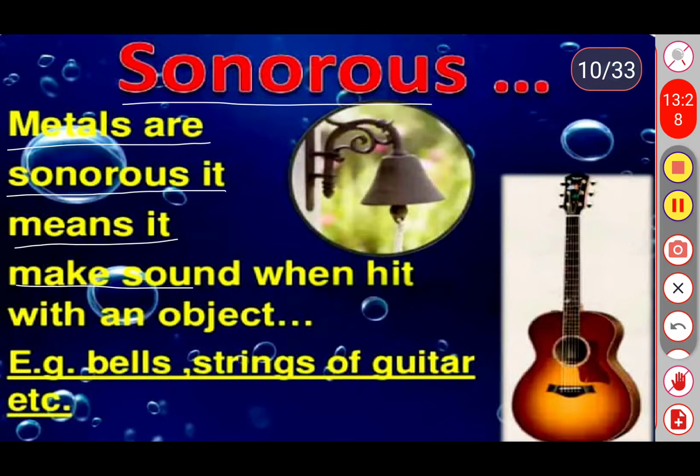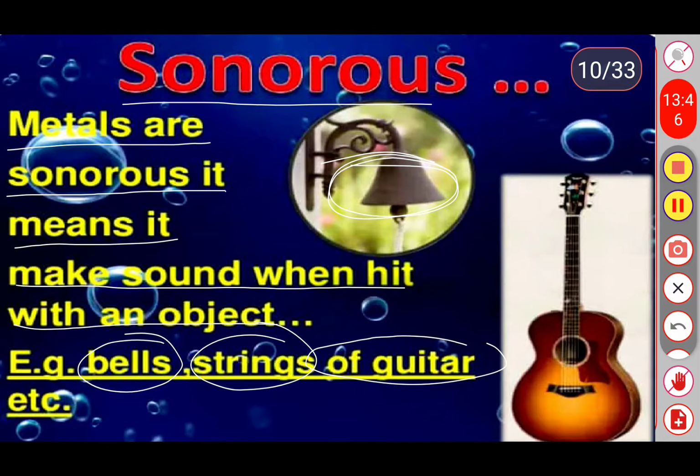For example, bells, strings of guitars, etc. Through these examples we can say metals produce sound. When a metal is struck with a hammer, it produces sound. That kind of metallic sound is considered sonorous.